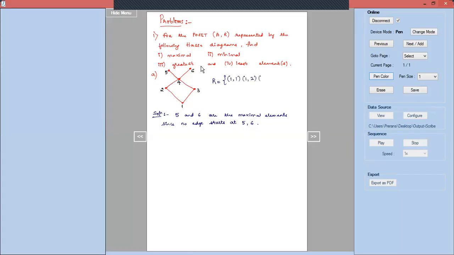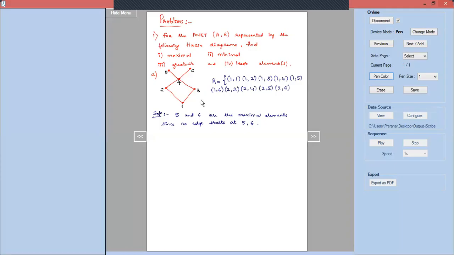1 1, 1 2, 1 3, 1 4, 1 5, 1 6. These are the elements starting from 1. Then starting with 2, the loop is obvious. So 2 comma 2. In the Hasse diagram, we don't show them explicitly, but the loop is obvious. We don't read 2 comma 1. We never read the Hasse diagram from top to bottom. So it is not 2 comma 1 in the relation R. So after 2, 2, we have 2, 4, 2, 5 and 2, 6.